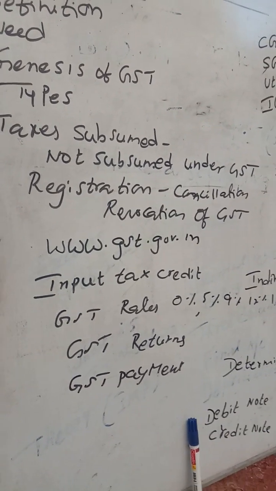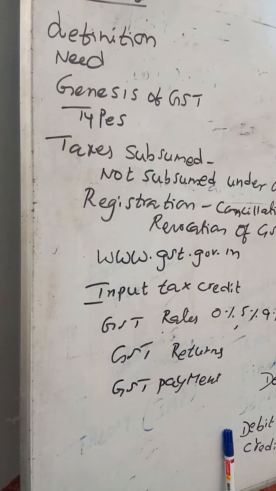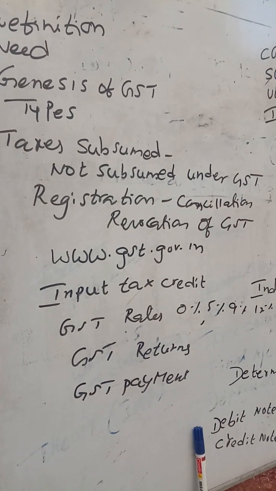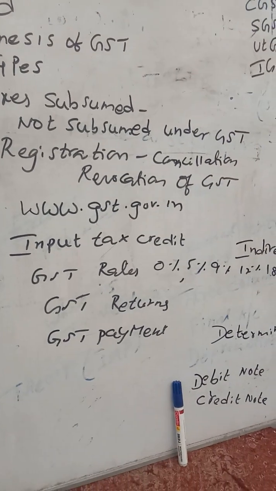That is called subsumed taxes, which means: what are the state taxes and what are the central taxes which are subsumed under the GST regime.